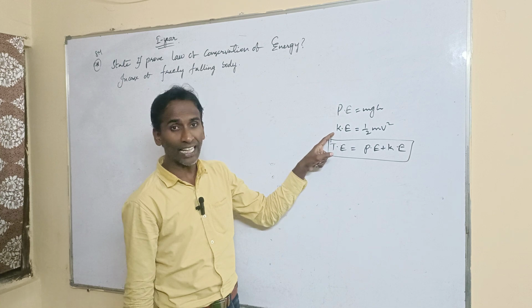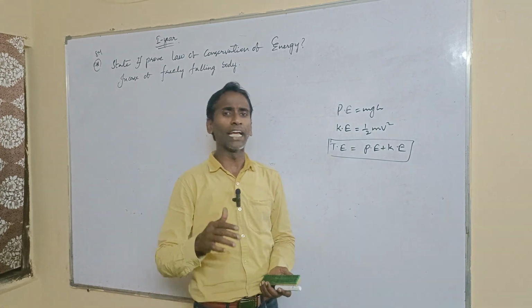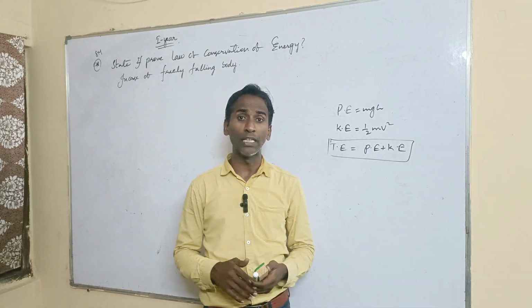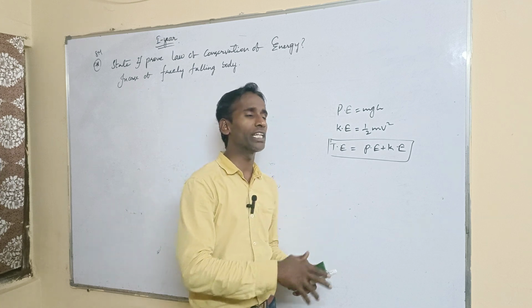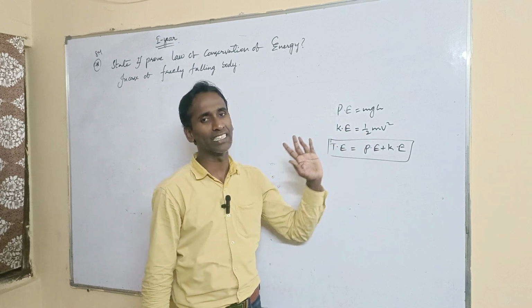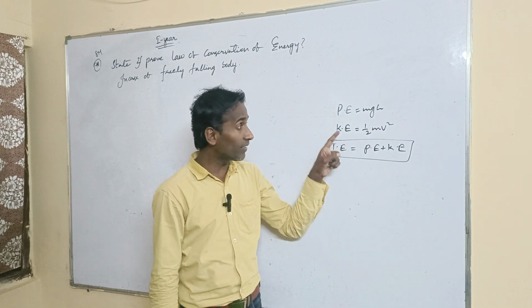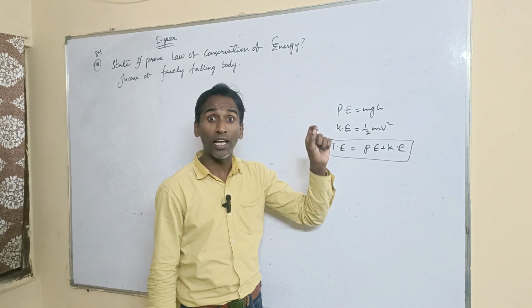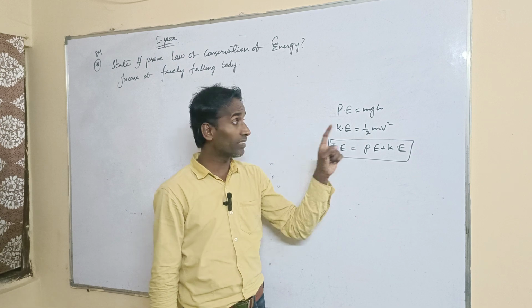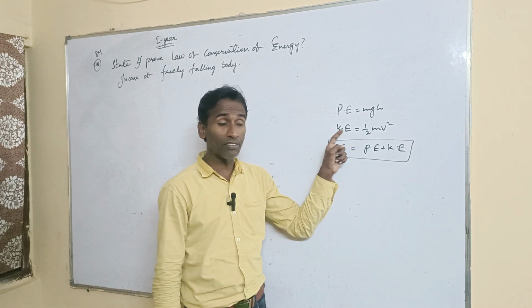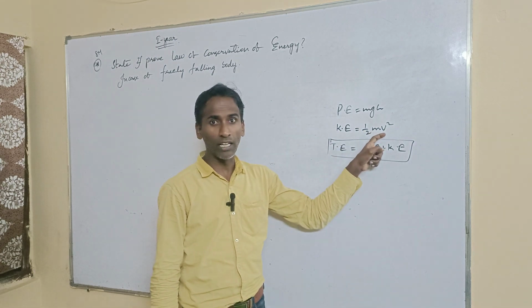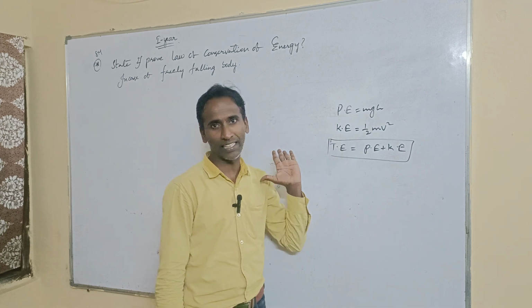Now kinetic energy. Kinetic energy is the energy possessed by a body by virtue of its motion. The formula for kinetic energy is half mv square. For this energy, velocity is required. If there is no velocity, there is no kinetic energy.